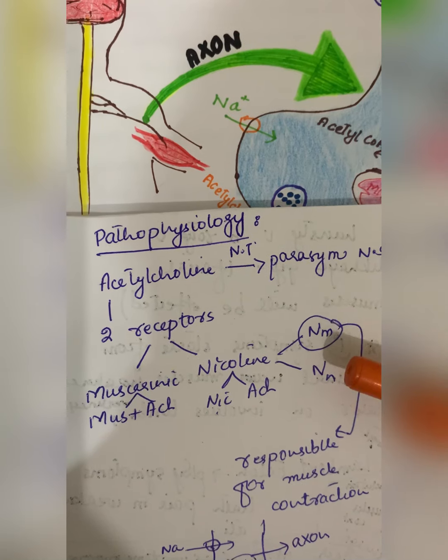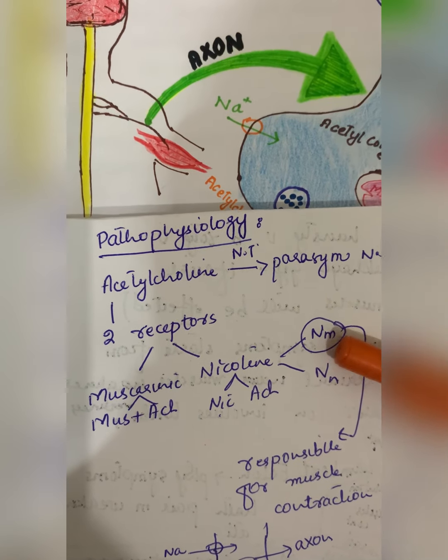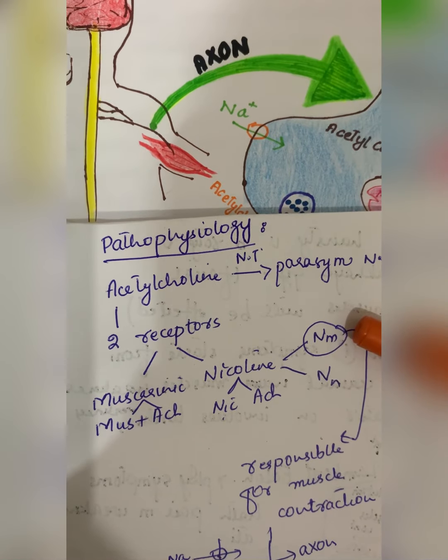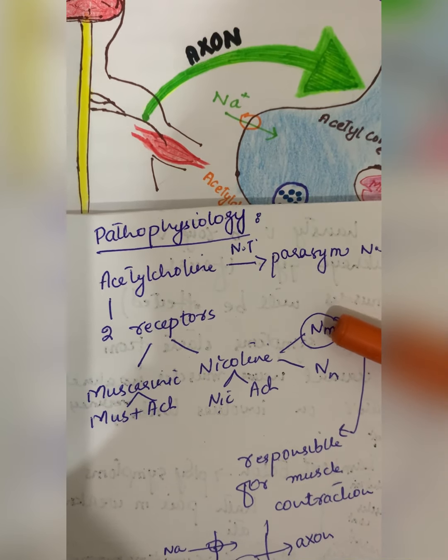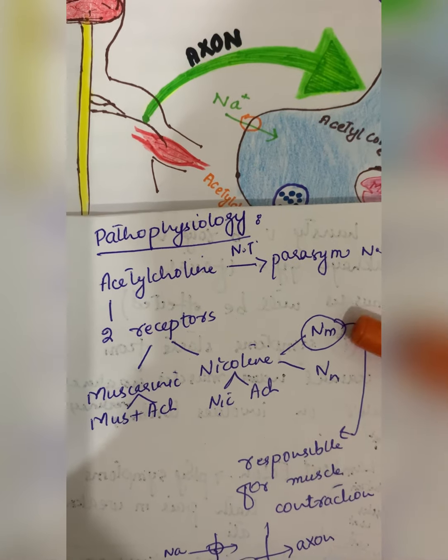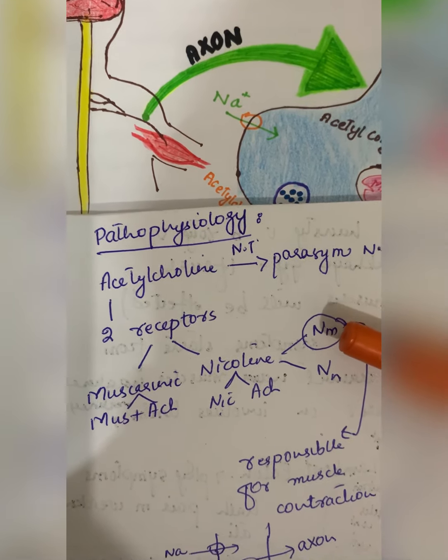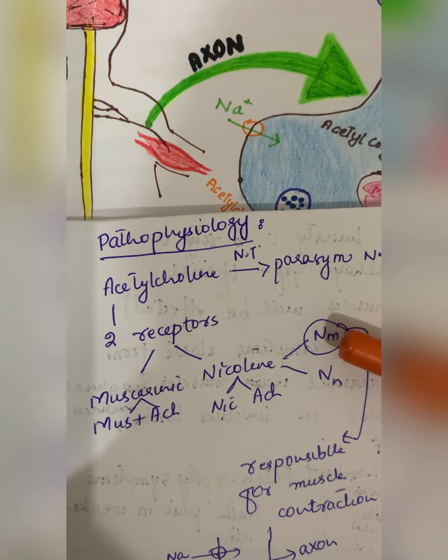In myasthenia gravis, the NM receptors are involved. Autoantibodies are formed against these receptors. So definitely NM receptors are responsible for muscle contraction, and if the antibodies are formed against them, then definitely there will be muscle weakness.